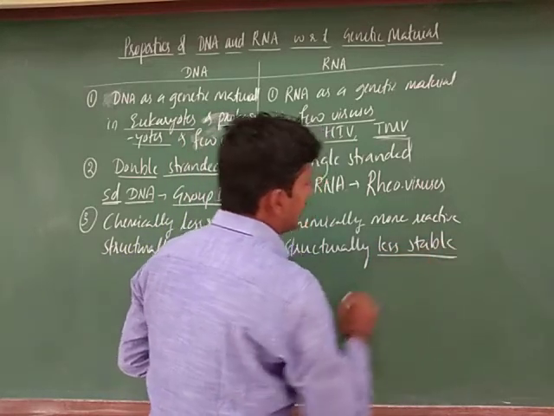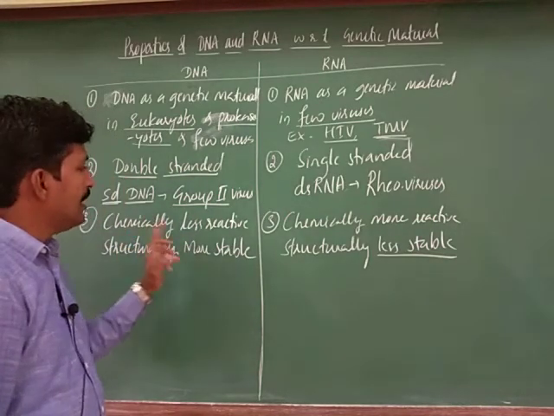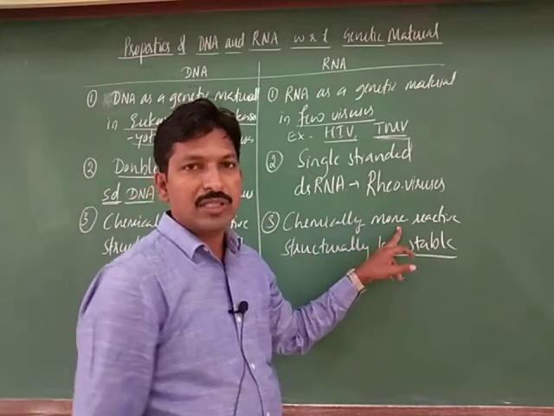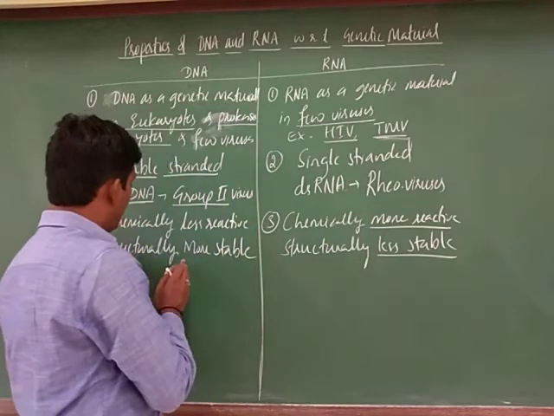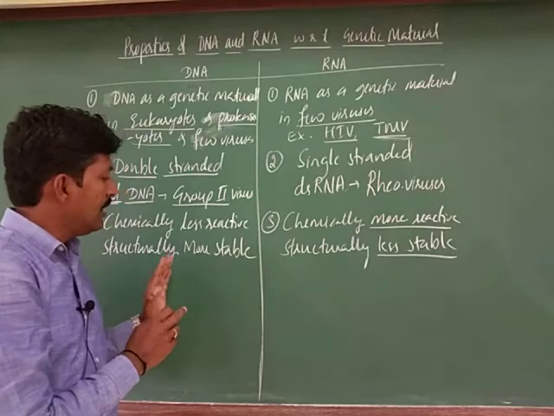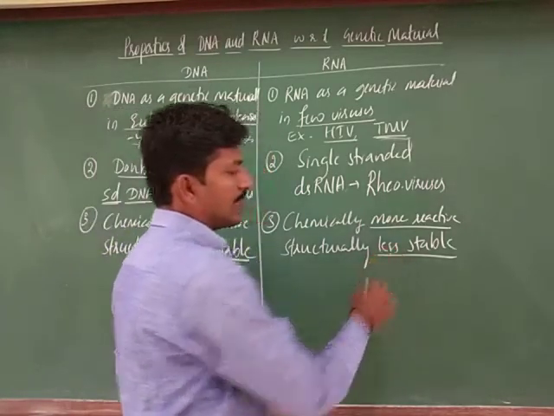Hence we can say it is vice versa. Chemically DNA is less reactive, but RNA is chemically more reactive. And structurally, the structure of DNA is more stable, while RNA is less stable.